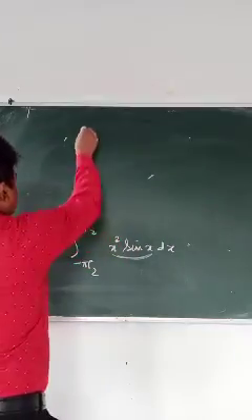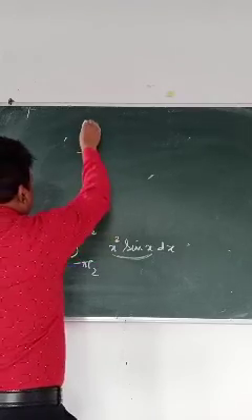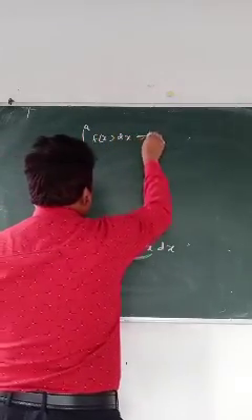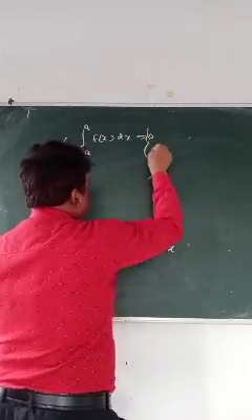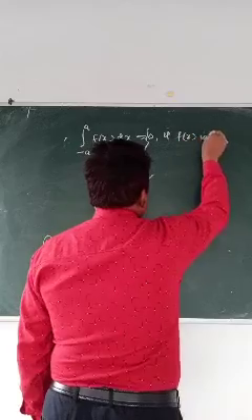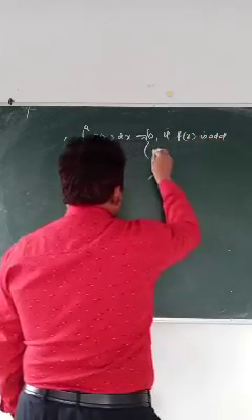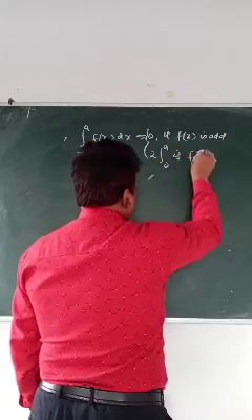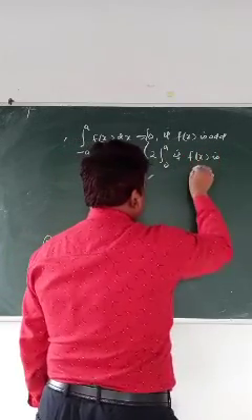The formula is like this: integral from minus a to plus a of f(x) dx equals 0 if f(x) is odd, and 2 times the integral from 0 to a if f(x) is even.